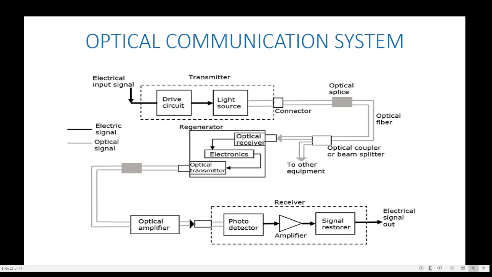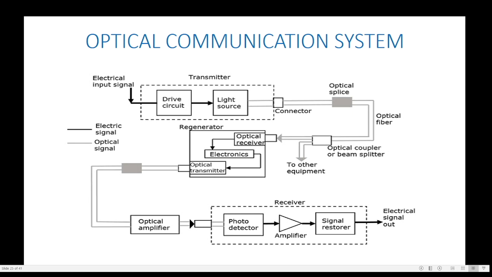Then, for joining two optical fibers, we select an optical splice, and when the power of the signal decreases, we take a regenerator.